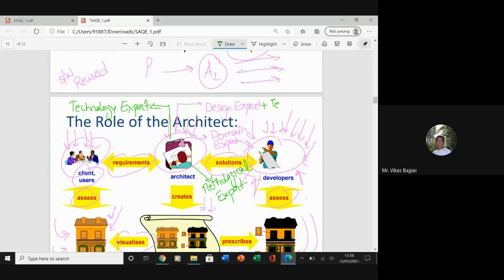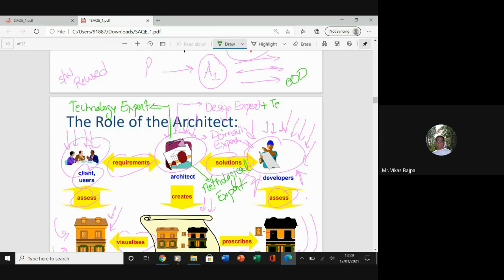Design expert, why? Because he or she needs to be expert in software design. That includes diverse methods and approaches, such as object oriented analysis and design, so OOD, or maybe it can be event driven design. Your architect should lead the development team and coordinate the development efforts for the integrity of the design as well. And he or she should be able to review the design proposal and the trade-offs among themselves.